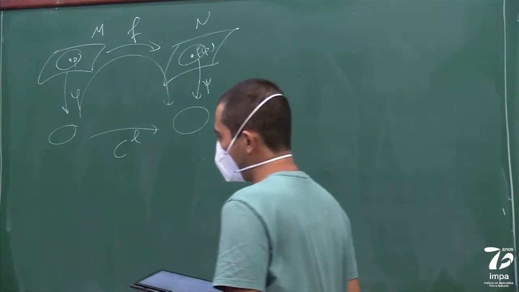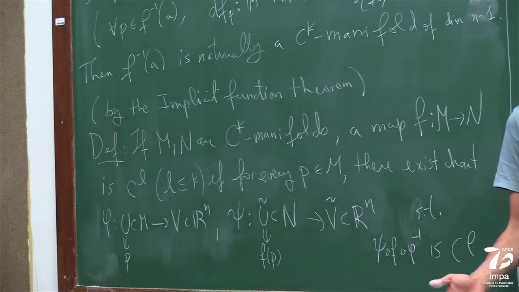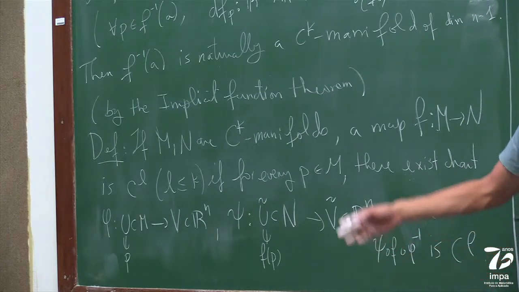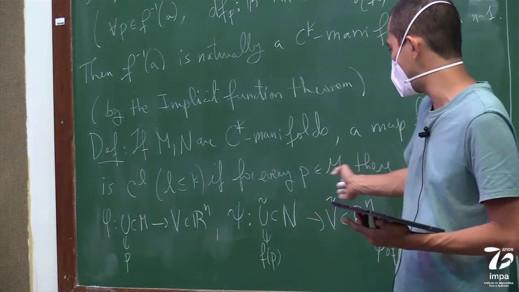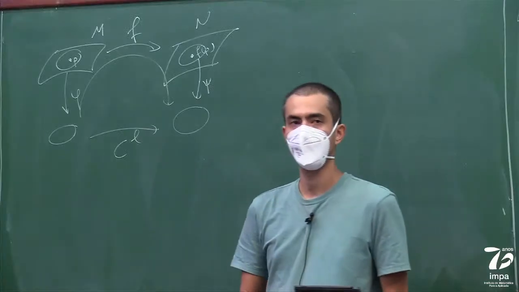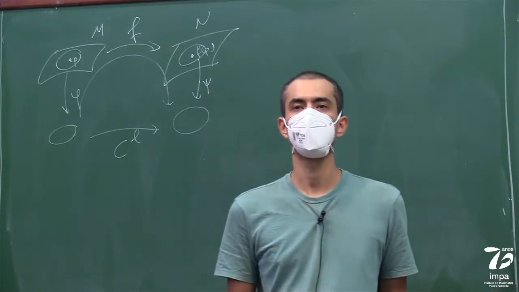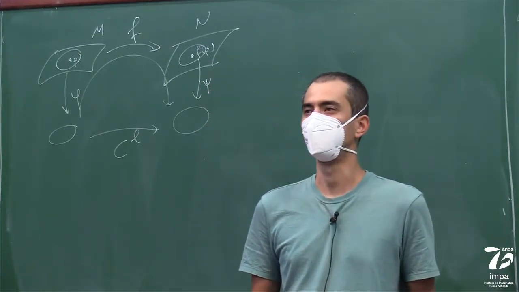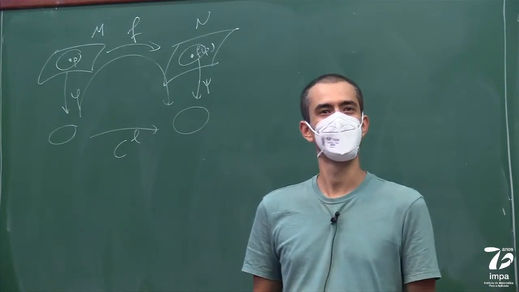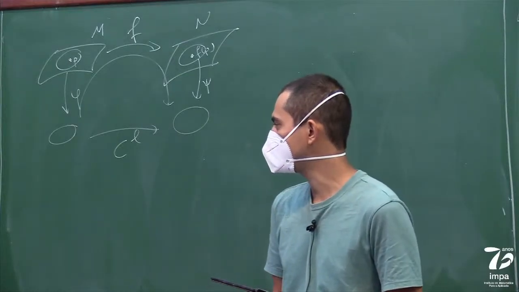And I should say that to be able to do that, you assume that the map is continuous to begin with. Okay, so you start with a continuous map, and you say that it's CL if it satisfies this. And it only makes sense to talk about this if L is less than or equal to K. Why? Okay, here's a question for you. See if you're paying attention. Why do I have to assume that L is less than or equal to K?